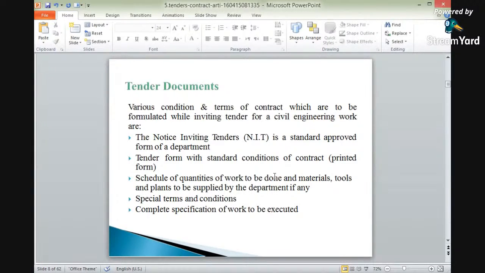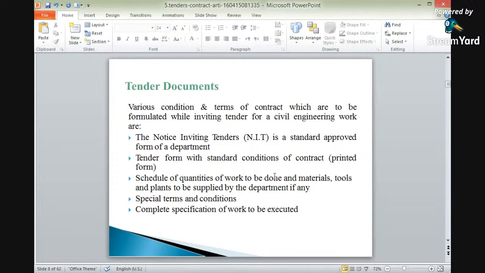Next point is the specific terms and conditions. If there are specific terms and conditions, or specific provisions, to be taken care of, all these provisions are to be mentioned here.